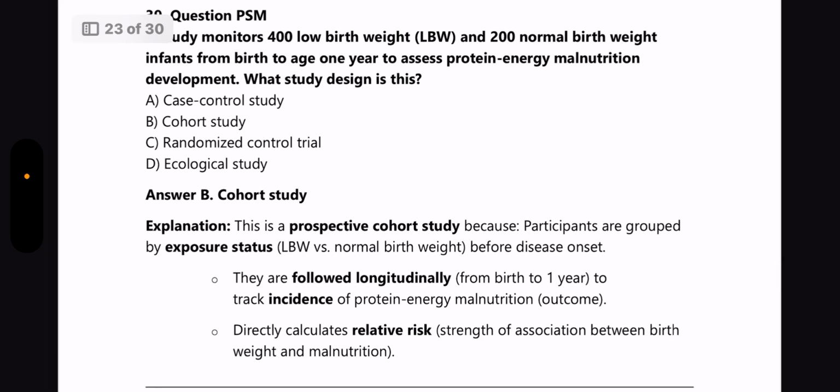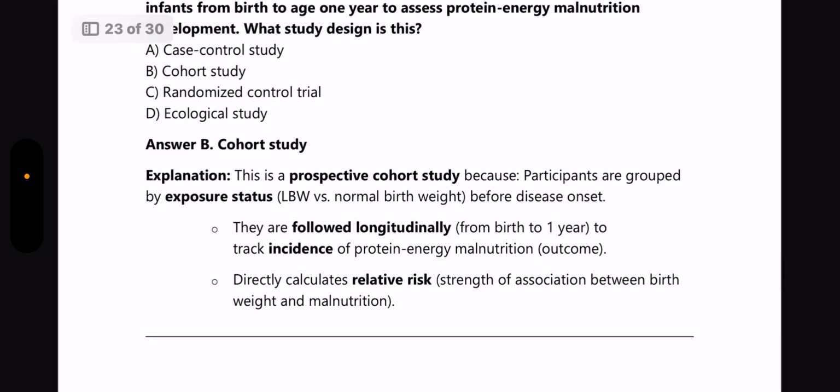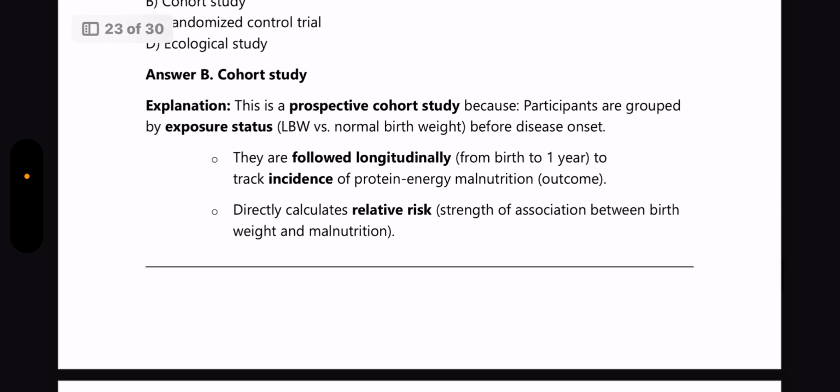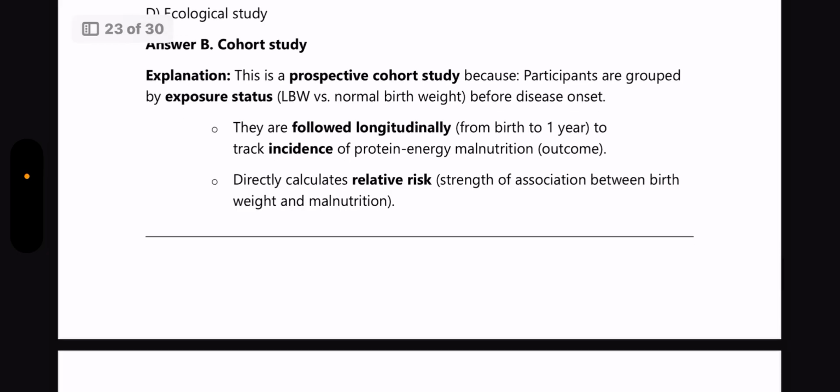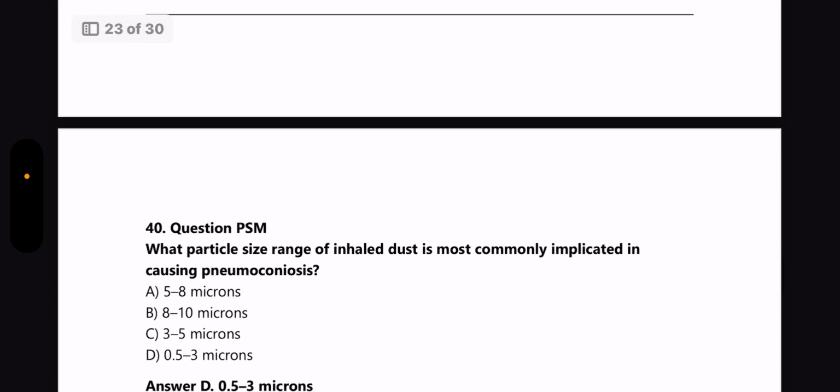This is a prospective cohort study because participants are grouped by the exposure status before the disease onset here, and they are followed longitudinally to track the incidence of protein energy malnutrition, and it directly calculates the relative risk, that is the strength of association between birth weight and malnutrition.